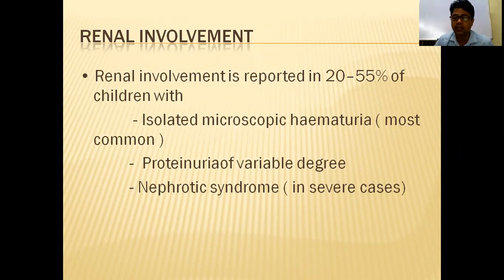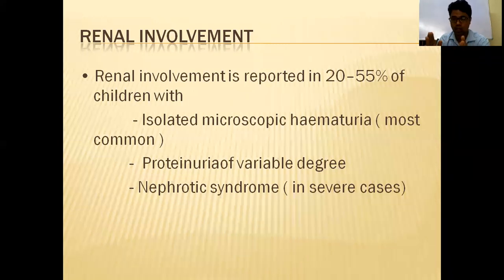Gross hematuria you will get in nephritis, glomerulonephritis. Microscopic hematuria you will get in nephrotic syndrome. So isolated means only hematuria, not associated with pyuria. Only hematuria in HSP, or you may get proteinuria also. And others get nephrotic syndrome, nephritis, renal failure. It will progress, and if you do not treat properly, it will progress to end-stage renal disease. This is also a tetrad of HSP.